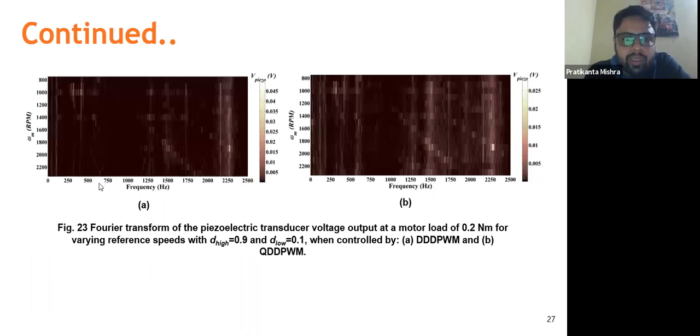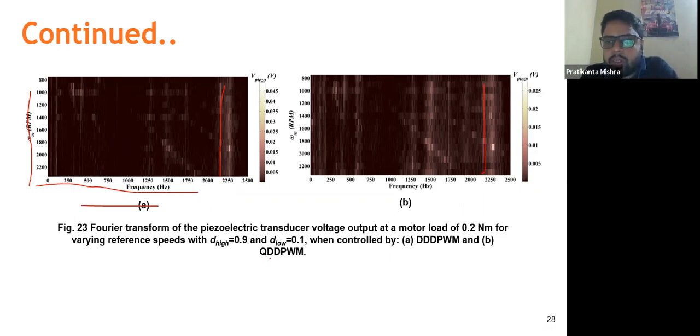Again, as you can see, this is the color map that I have shown here for different values of speed and for different frequencies. Again, for the same constant 0.2 Newton meter, you can observe that at 2160 we are having a constant peak, as you can see in this one. Here also, this 2160 value has a constant peak. But this is for the triple DPWM and this is for the quadruple digital pulse width modulation.